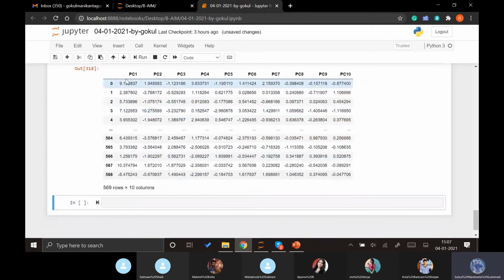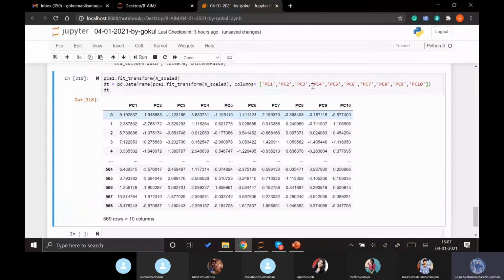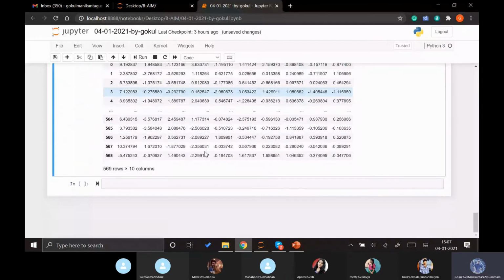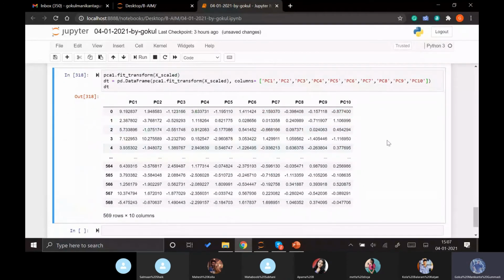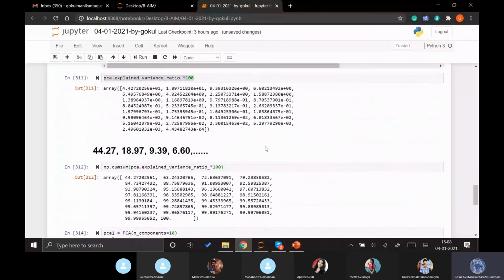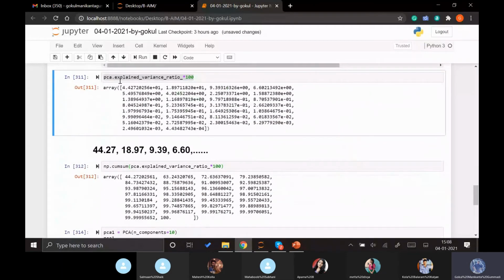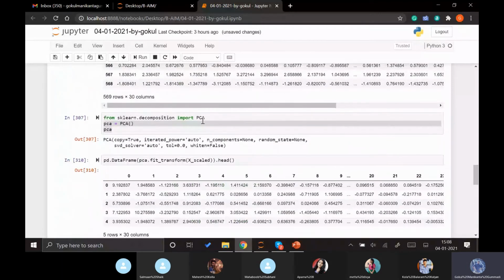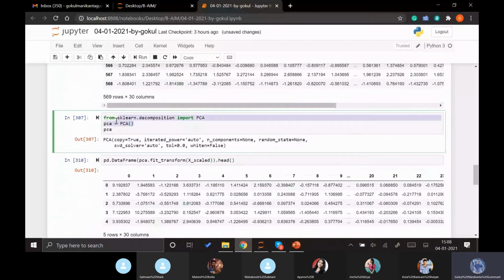Now that we have all our principal components, 10 principal components which we have targeted for. So this is how we reduce the amount of data using principal component analysis. I think everyone understood how to find out how many components we need to reduce our data into. It is nothing but we apply the principal component analysis without any preset number of components.